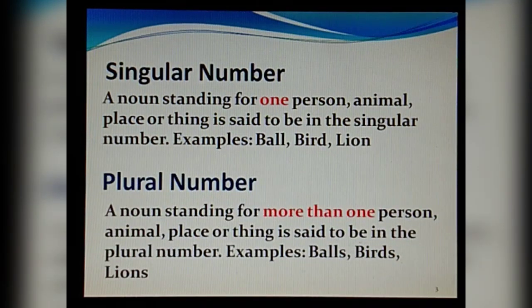What is plural number? Plural number is a noun which is standing for more than one person, animal, place or thing. For example, balls. When I say balls, it means more than one ball. It may be 2, 3, 4, whatever it is. Then birds and lions. So when we are using the plural number, we are adding s to the nouns to make it more than one.